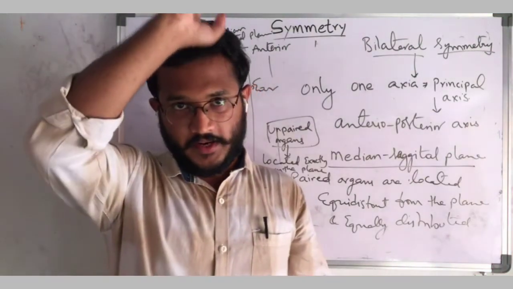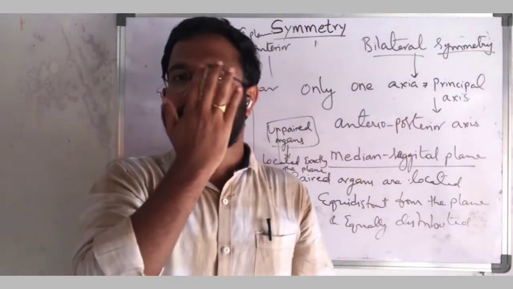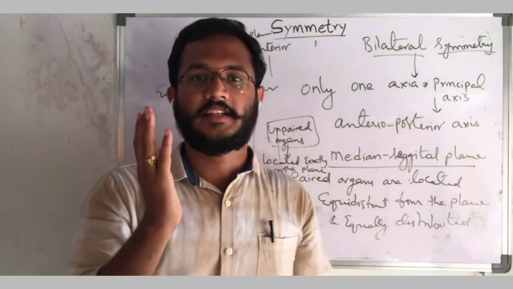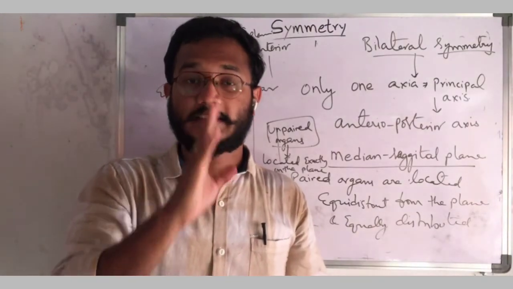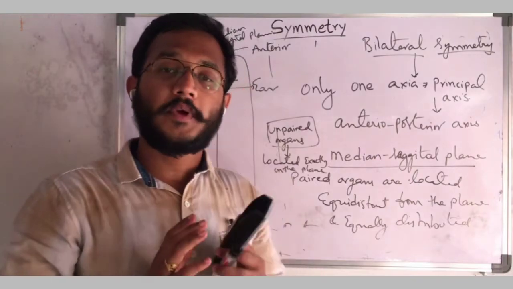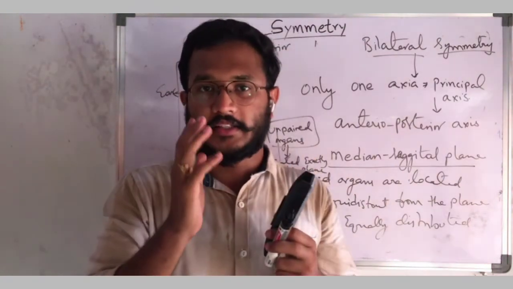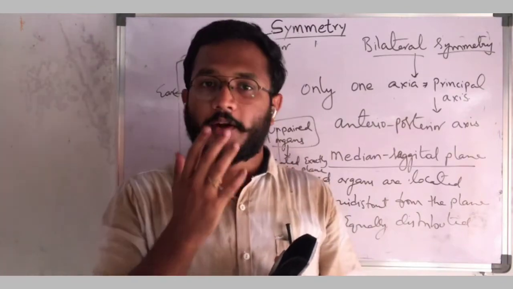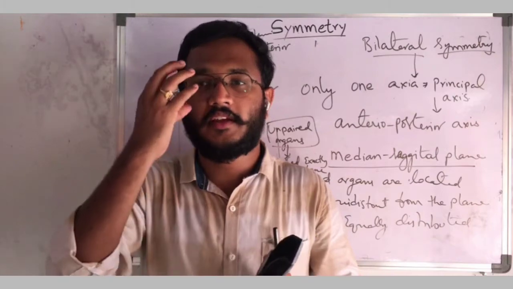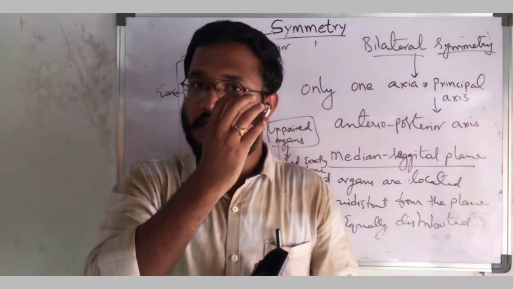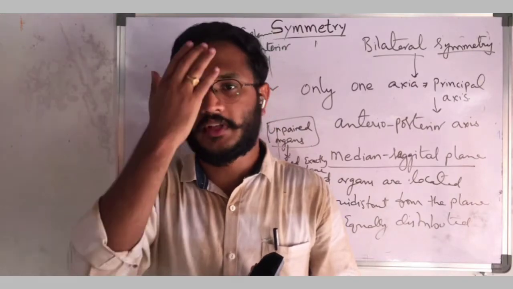Nose is exactly on the plane. That median sagittal plane goes like this, and my eye is equally distant from the plane, but the nose is exactly on the plane. So unpaired organs are exactly located on the plane, and the paired organs like hands, ears, and eyes are located equally, one organ on one side, one organ on the other side, at the same distance from the plane.